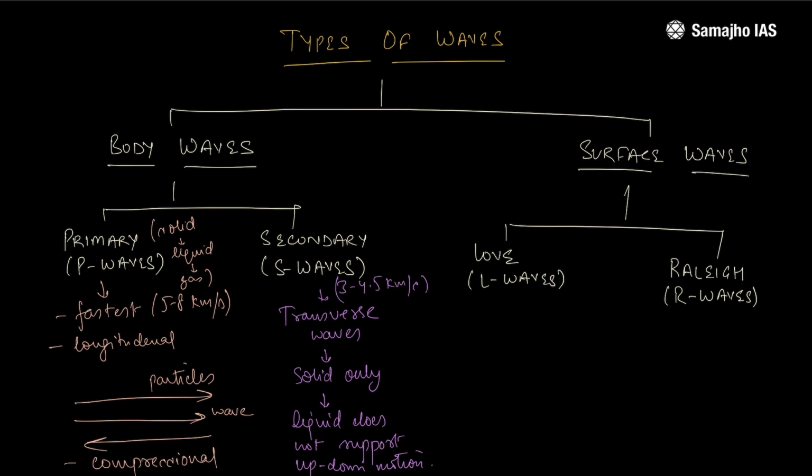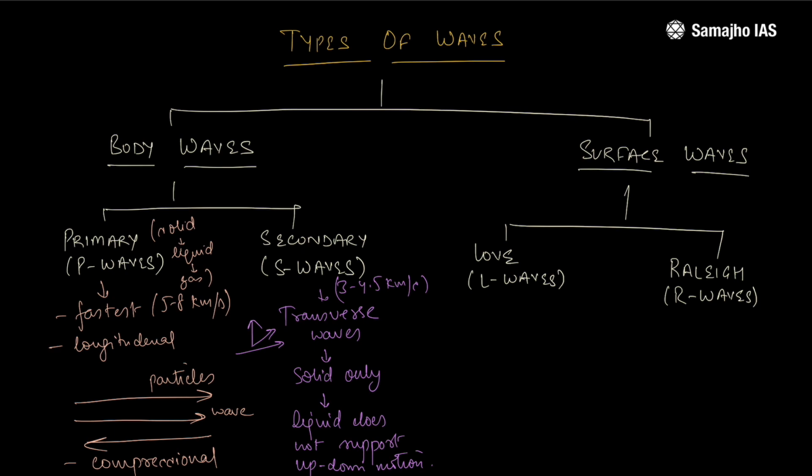Now you would say, what is this transverse motion? If a wave is propagating in this direction, I would say the perpendicular motion, either in the same plane or in the perpendicular plane. In both cases, particle motion is possible. Side to side or up and down, particles will move perpendicular to the wave propagation direction. This is the case of secondary waves.